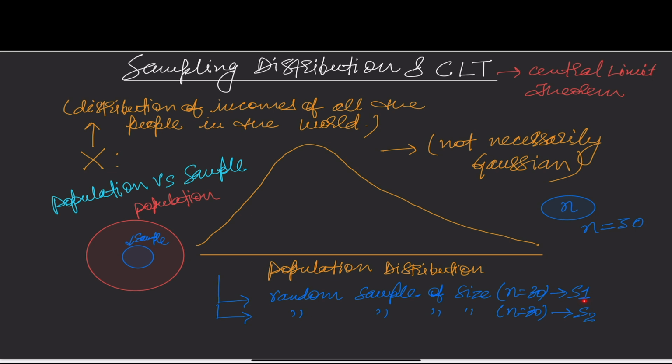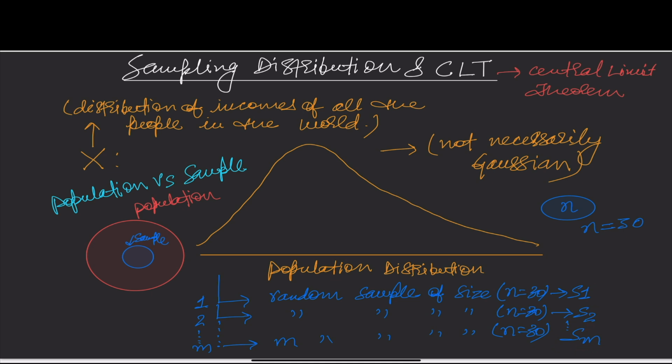So now let's assume I keep doing this. That is, I keep sampling of size n is equal to 30 from my population. Let's assume I have done m such random samplings of size n is equal to 30. This is first, this is second, and this is my m. Let's assume I have done this m sampling: S1, S2, S3 till Sm.